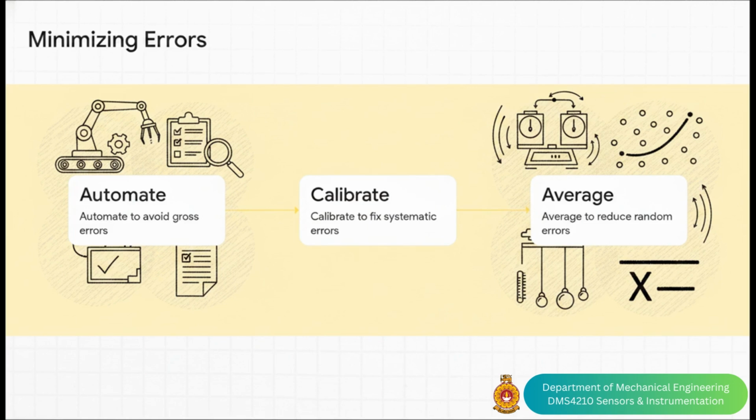Step 2. To fix those predictable systematic errors, you absolutely must perform regular instrument calibration, use high-quality gear, and tightly control your laboratory environments with things like temperature compensation or vibration isolation. And step 3, to combat the uncontrollable chaos of random errors, you must take multiple measurements and calculate the average. Statistical analysis and noise filtering techniques are your best friends here to smooth out those tiny, unpredictable bumps.